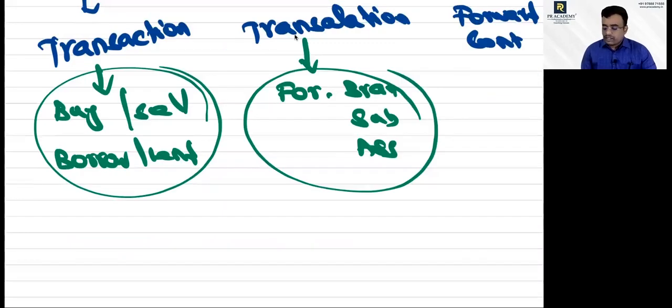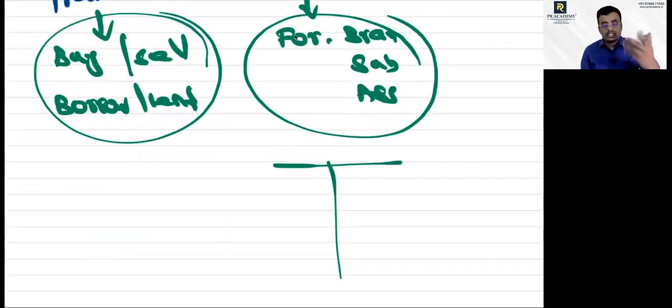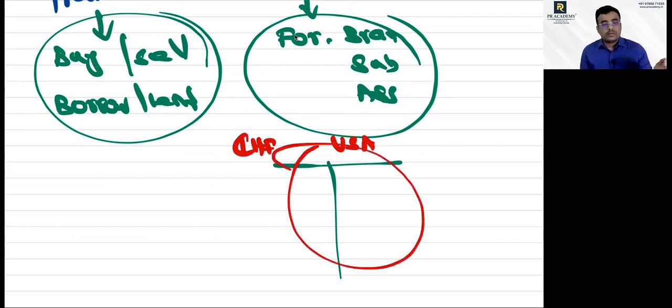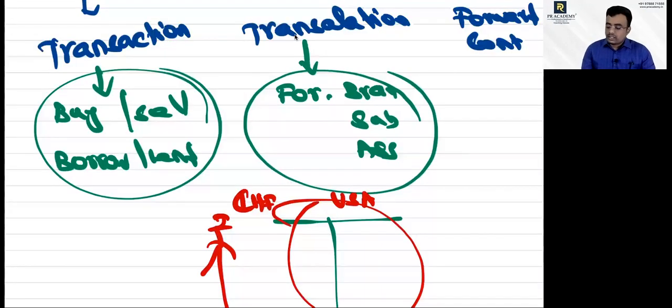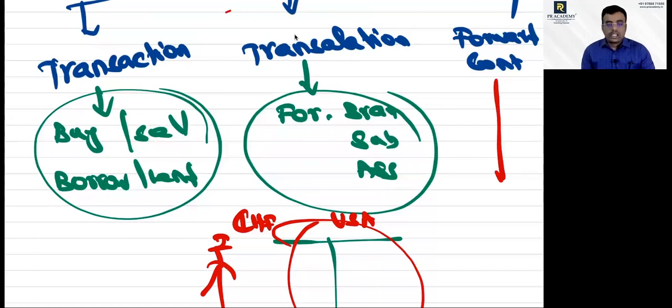They will prepare the financial statement in their currency. Say for example, if I have a head office at Chennai and I have a branch at USA, they will prepare the trial balance as per their currency. But when that has to be measured in India for the purpose of reporting, we have to translate into rupee. That is called translation. You have foreign branch problem also. Forward contract is a special category. I hope we are clear on this.